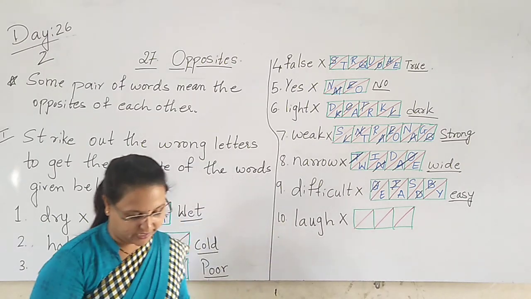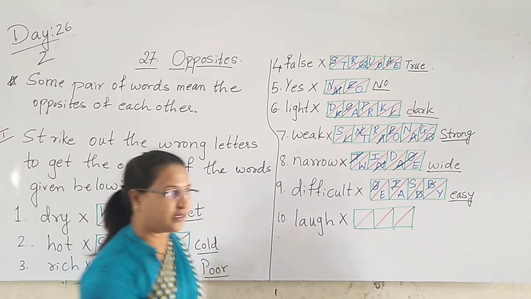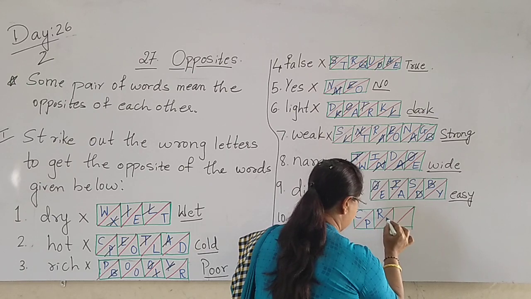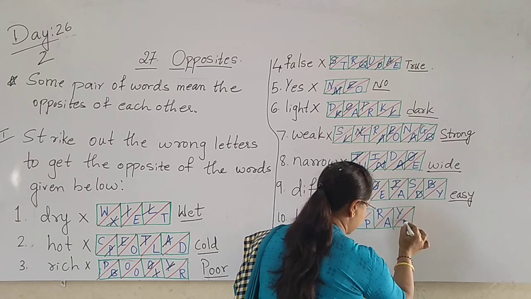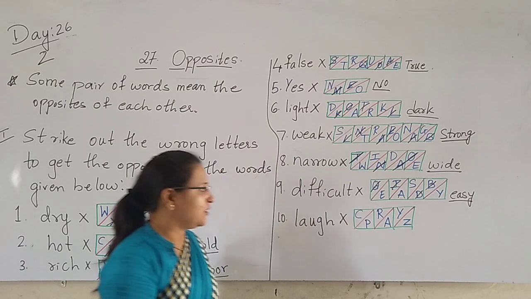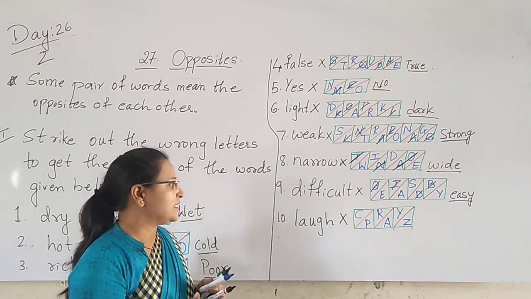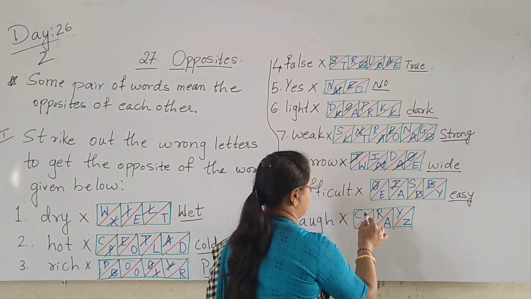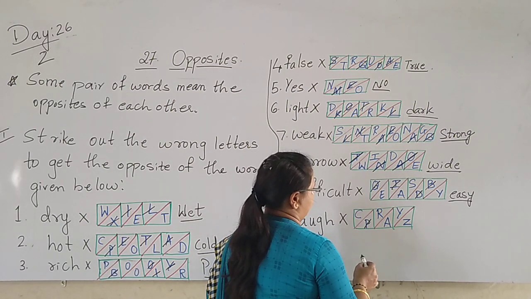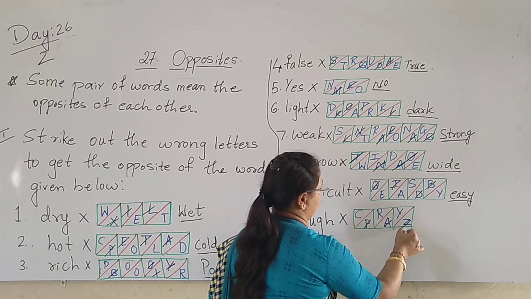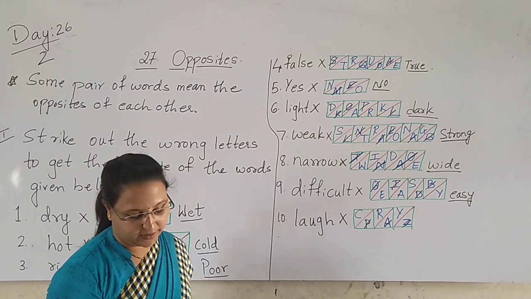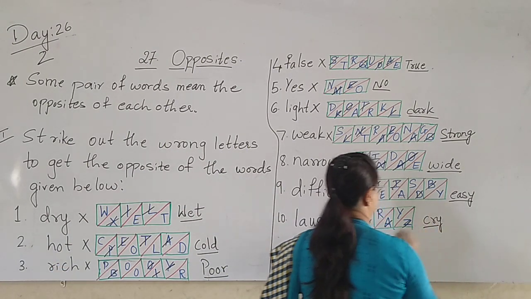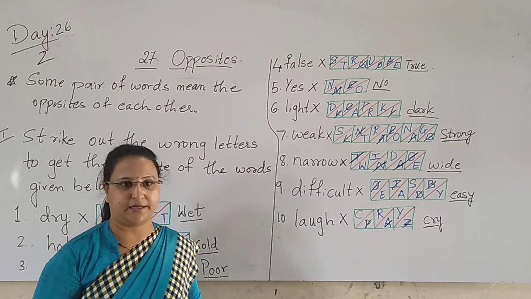So we have to write the letters C-P-R-A-Y-Z. Now, what is the spelling? C-R-Y, cry. So we write this spelling here. Laugh, cry.